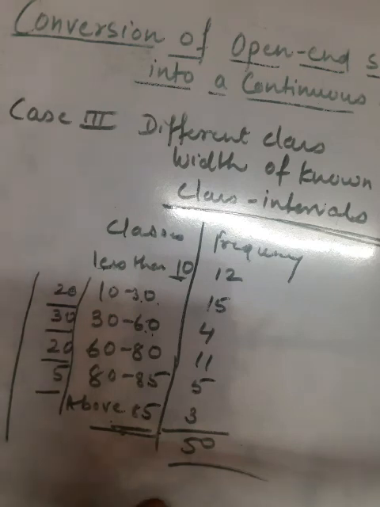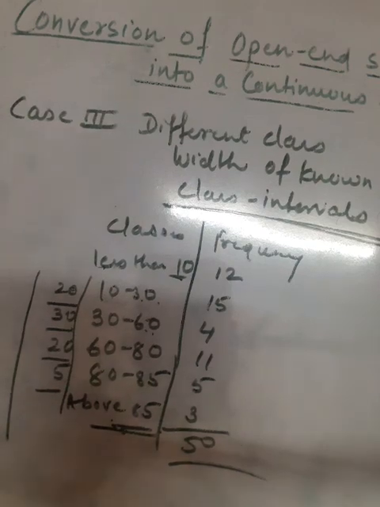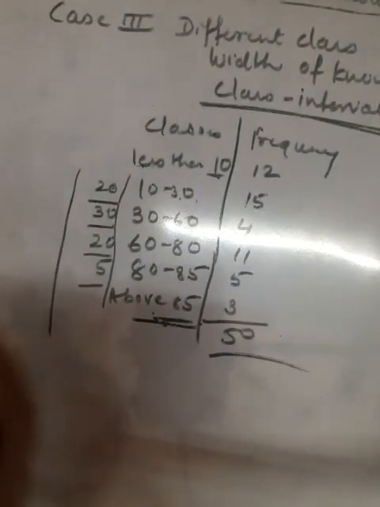So students, these are the conversions of open series into continuous series. In my next video, I will discuss the types of continuous series.